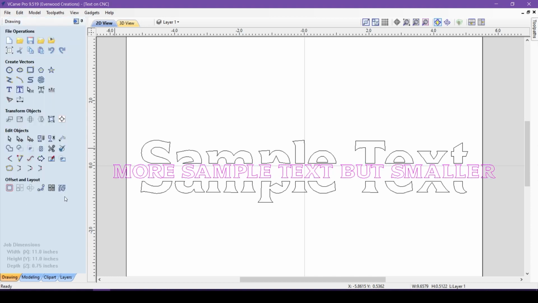So that's an overview of how to use text in Vectric VCarve. I hope you feel more confident adding words to your projects now.